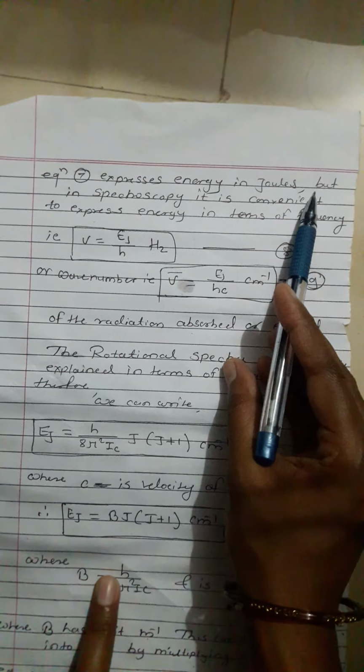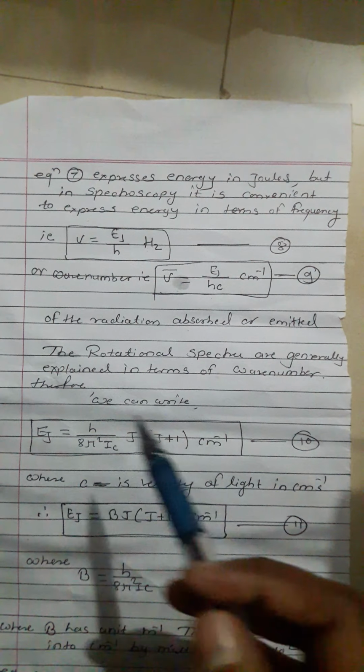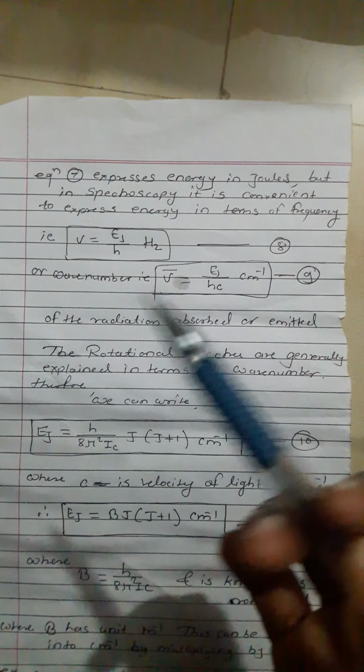Equation 7 expresses the energy in joules. But in spectroscopy it is convenient to express the energy in terms of frequency.